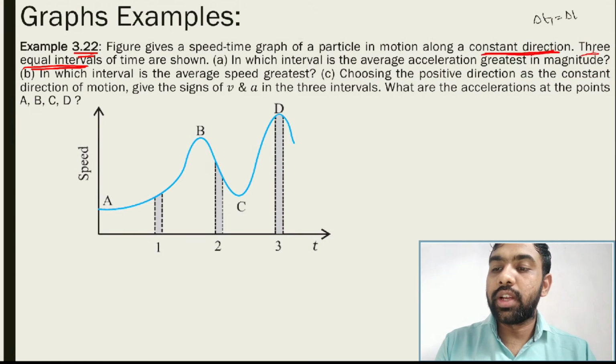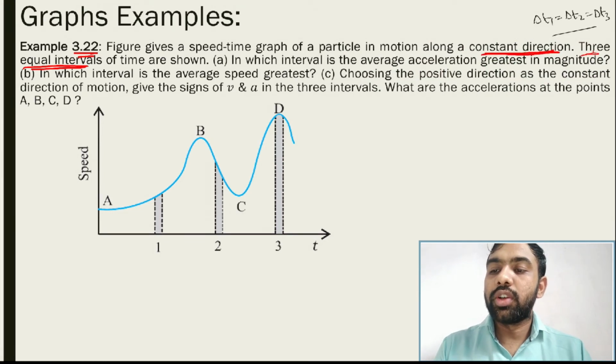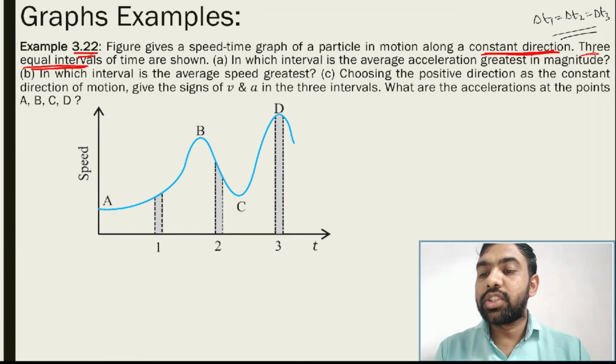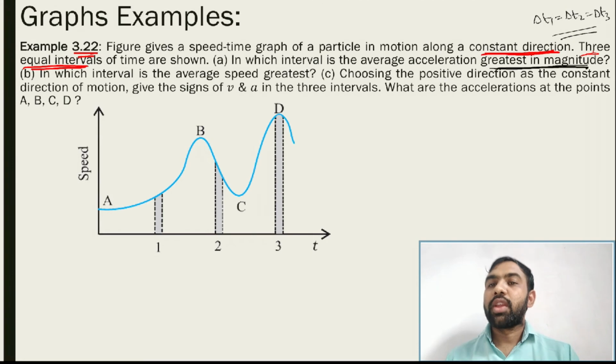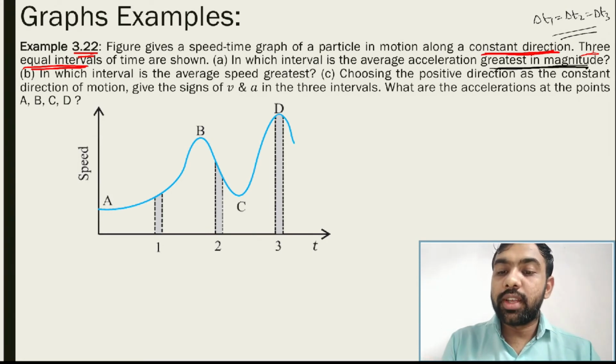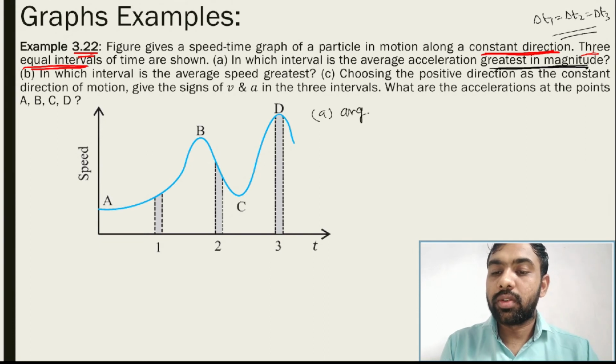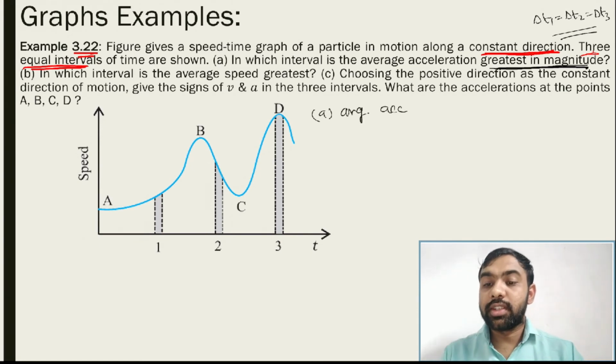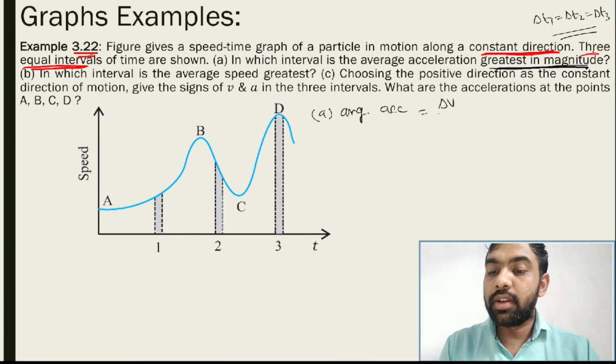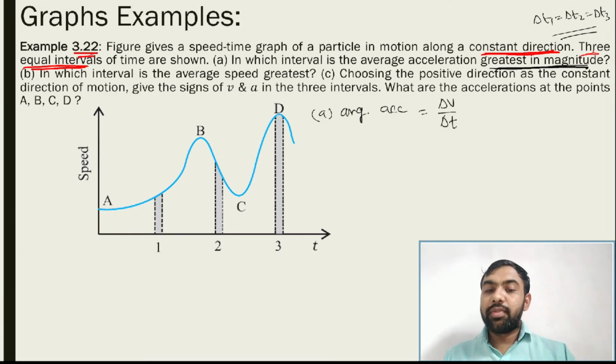Delta t1 is equal to delta t2 is equal to delta t3. In which interval is the average acceleration greatest in magnitude? So what is average acceleration? Average acceleration is delta v upon delta t. If delta v is highest, it means average acceleration is highest.